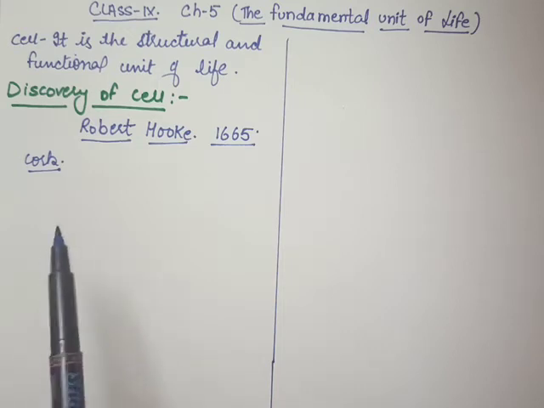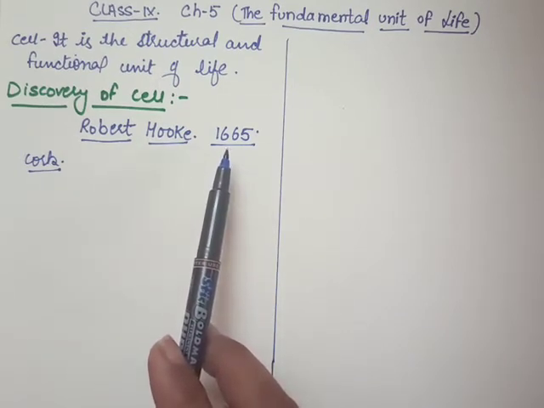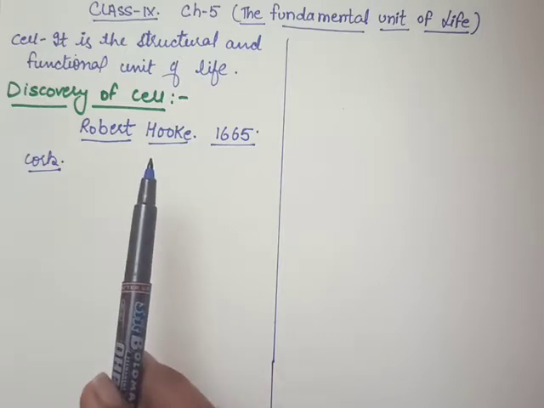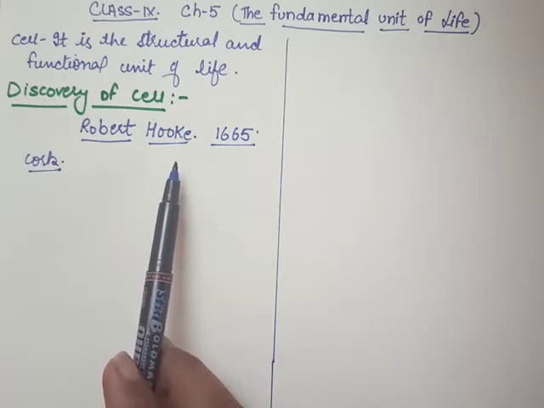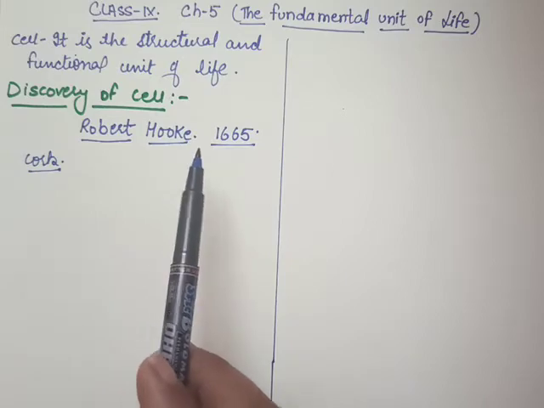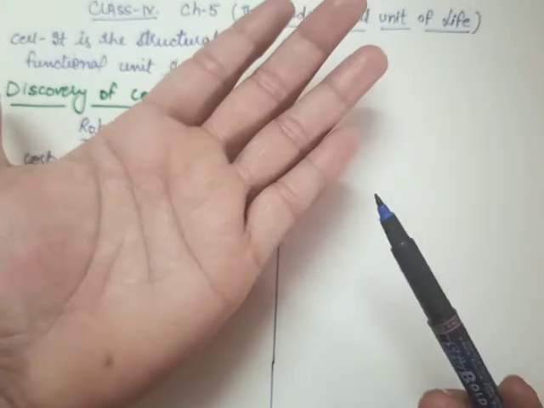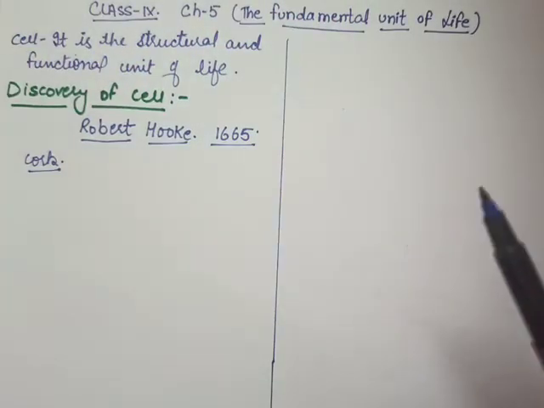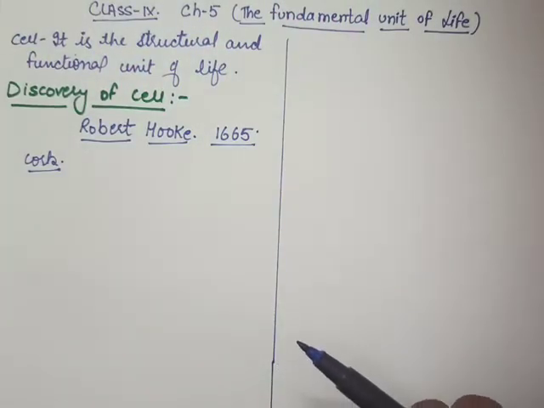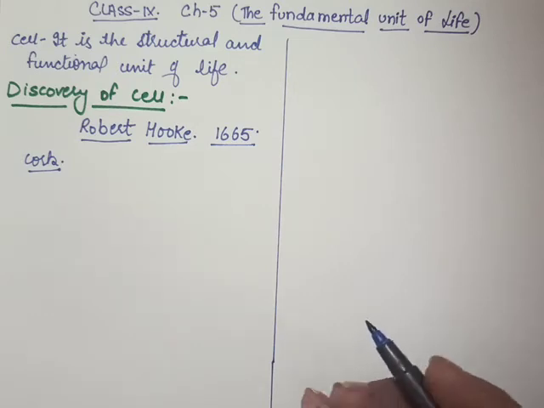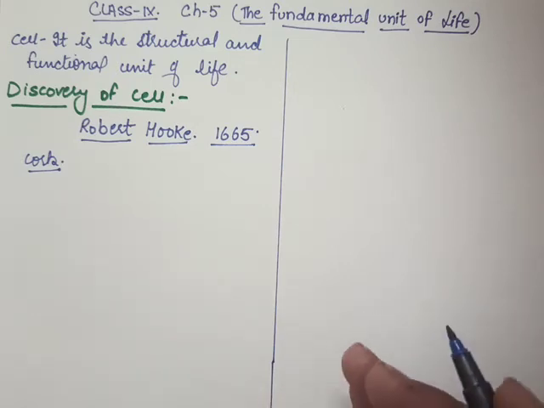That's why the cell remained undiscovered till 1665. No one noticed that cells are there in living organisms, because the cell can't be seen with the naked eye. Are you able to see any kind of cell here? No. But when we observe under the microscope, then we can see the cell, the smallest building blocks. So first we will learn about the microscope.